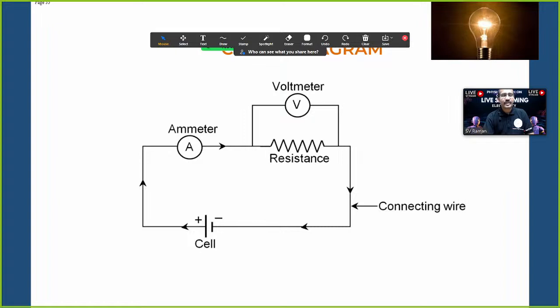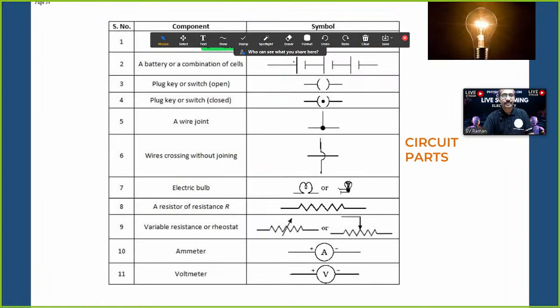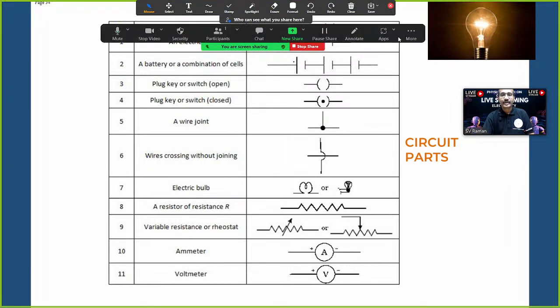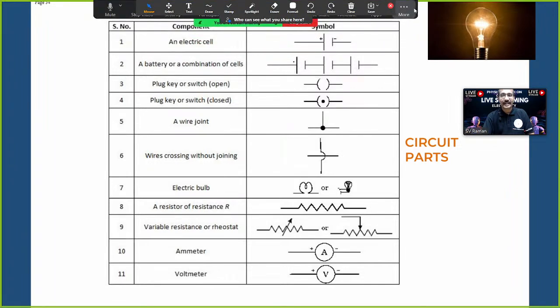Now, we can't always draw the battery and many electrical appliances. For that we use symbols. Let's see what they are. Most important in 10th standard CBSE board, they will ask you at least one symbol. We can clearly learn what kind of symbols they are. Let's say electric cell. The word cell refers to one long lead and one short lead. Long lead indicates positive, short lead indicates negative.